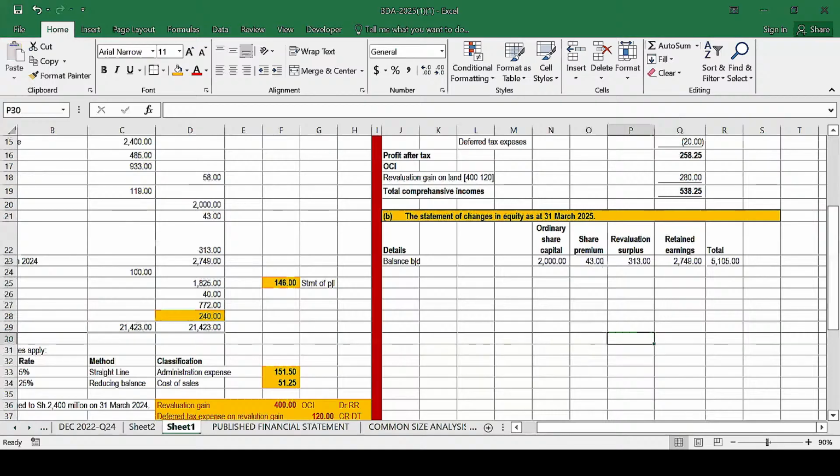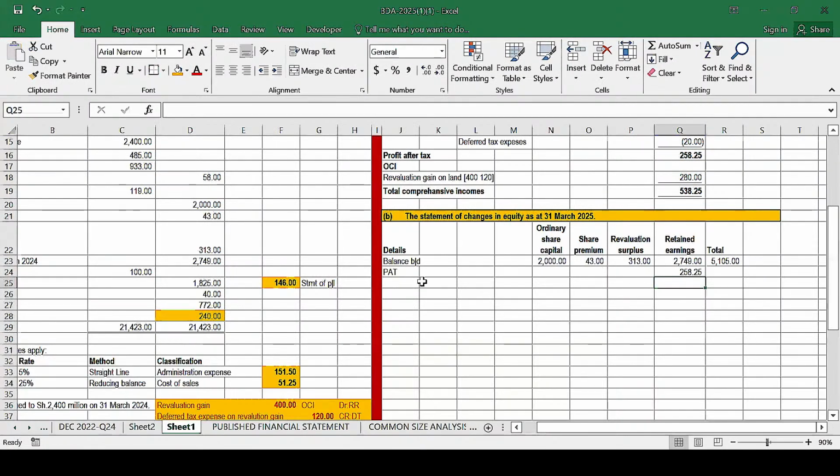So then we need to take into account the transactions which occurred during the current year and which affected these items of equity. Maybe we can start with the profit after tax from the statement of profit or loss. So the profit after tax, this will go to which column? The retained earnings column, this one. So where do we have profit after tax? Whatever you have computed up there.